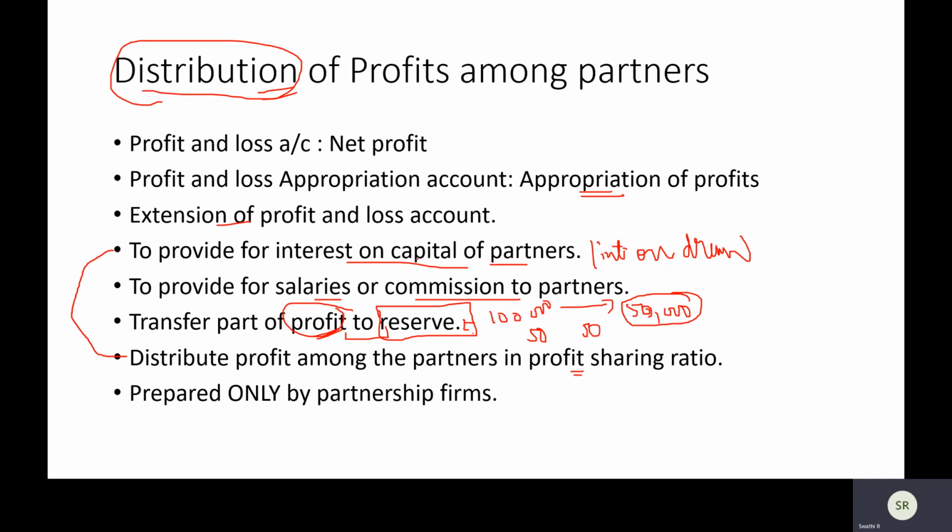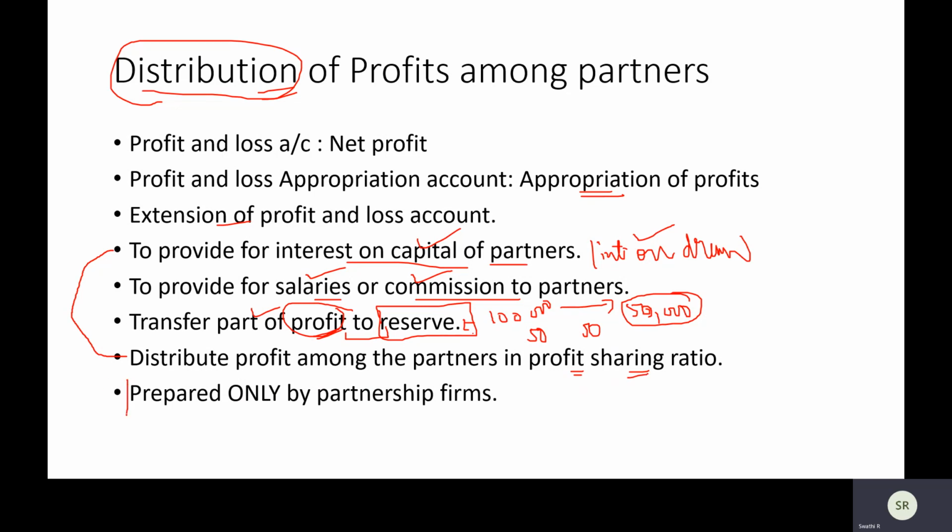Why we are making it is for providing interest on capital and interest on drawings. If at all the partnership deed is mentioning any salary or commission to partners, or if the business feels that they want to transfer a part of profit to reserve, and distribute profit among partners in profit sharing ratio. So it is prepared now.